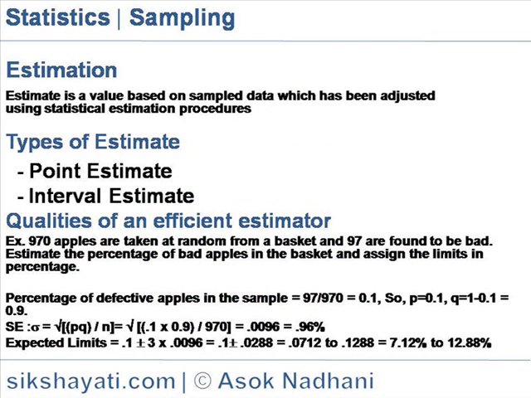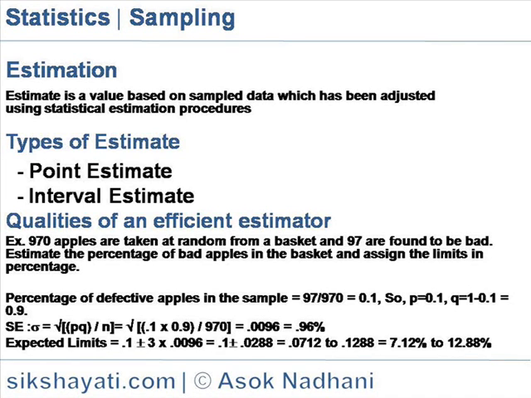Estimation. An estimate is a value based on sampled data which has been adjusted using statistical estimation procedures. Types of estimate. Point estimate. If an estimate of a population parameter is given by a single value, then the estimate is called a point estimate of the parameter.